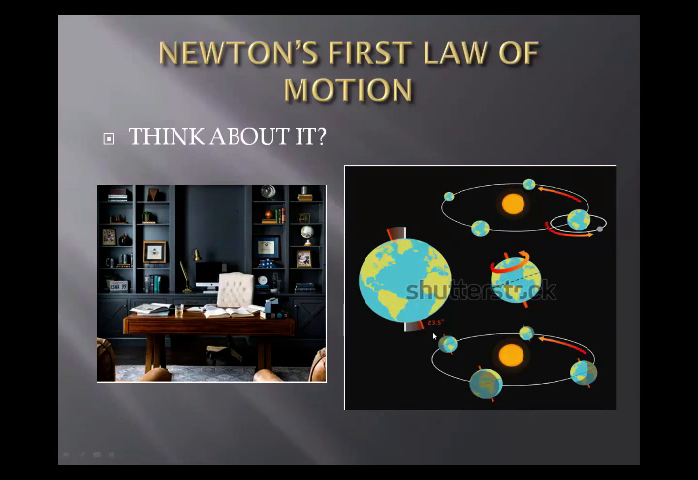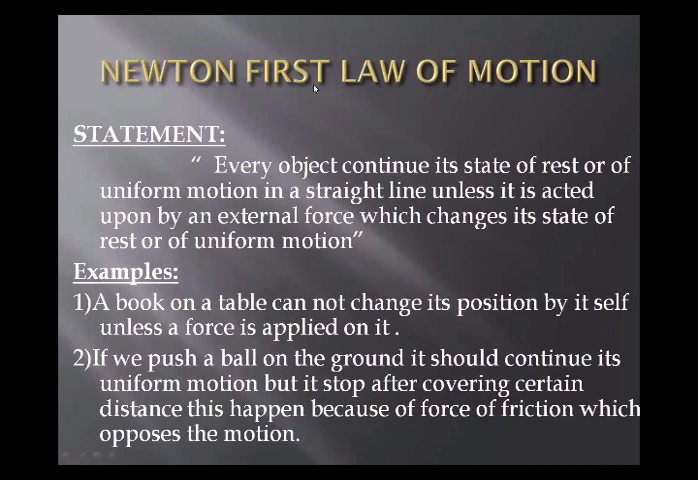Okay. So now you can easily understand the statement of the first law of motion. The statement is: every object continues its state of rest or of uniform motion in a straight line unless it is acted upon by an external force which changes its state of rest or of uniform motion. So hopefully you will understand that statement.